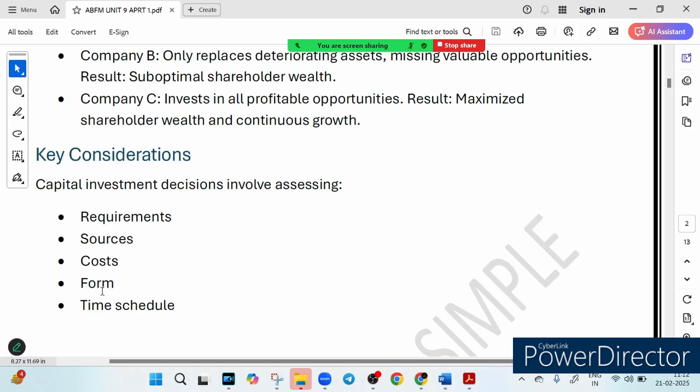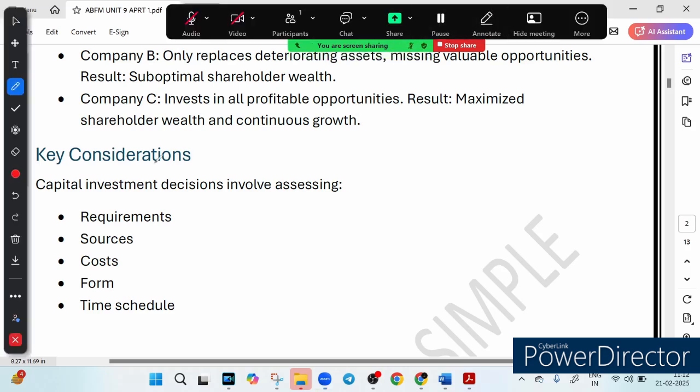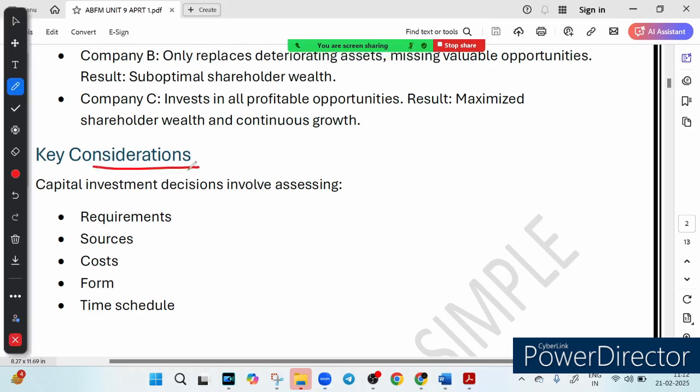So obviously today let's break down some key considerations in capital investment decision. Trust me, this is crucial, not just for your exam but for understanding how real businesses survive and grow. So let's discuss the key considerations in capital investment decision. Before investing in a project, business need to assess 5 critical factors. What are the 5 critical factors?